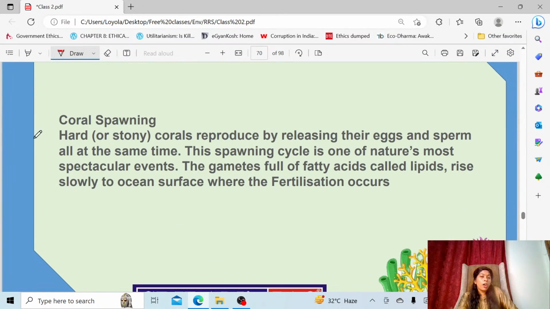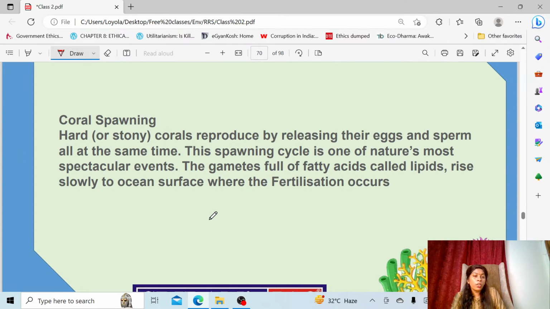And you can see the coral spawning. Sometimes a question can come from this, because in Tahiti recently they discovered, in a very small area only, corals. What type of corals did they discover? Hard type, that is, stony corals only. It is a natural phenomenon. Spawning means reproduction which takes place in a group manner. All the corals present in that area release their eggs and sperms at the same time. The colorful eggs and sperms come out and move to the surface of the water, and there fertilization starts taking place.